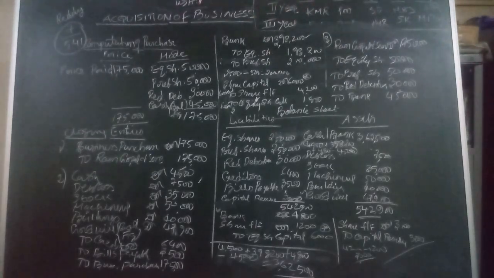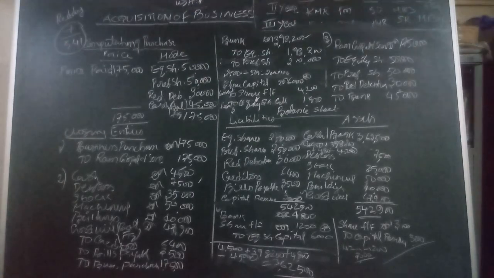How many shares you are reissuing? 600 shares. Debtor to, debtor share forfeited account debtor to equity capital. In the question it is given as shares are reissued with 20% discount. So 10 rupees is the face value, 20% discount, so reissued price is 2 rupees. So if you deduct 2 rupees from 10 rupees, so reissued price is 8 rupees. So bank account debtor 600 shares at the rate of 8 rupees, or at 48, so 4,800. Then share forfeited account debtor to share capital 600 shares at the rate of 10 rupees.